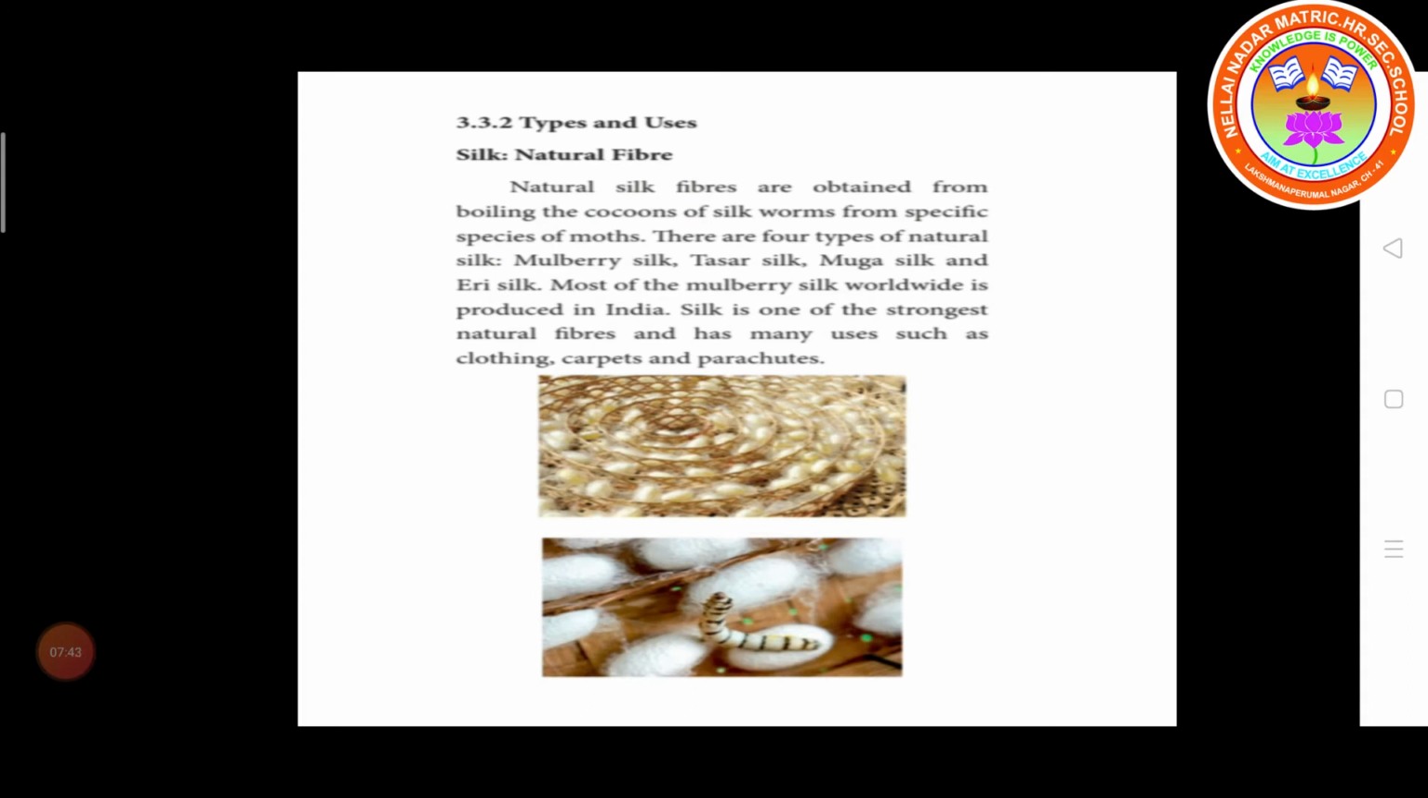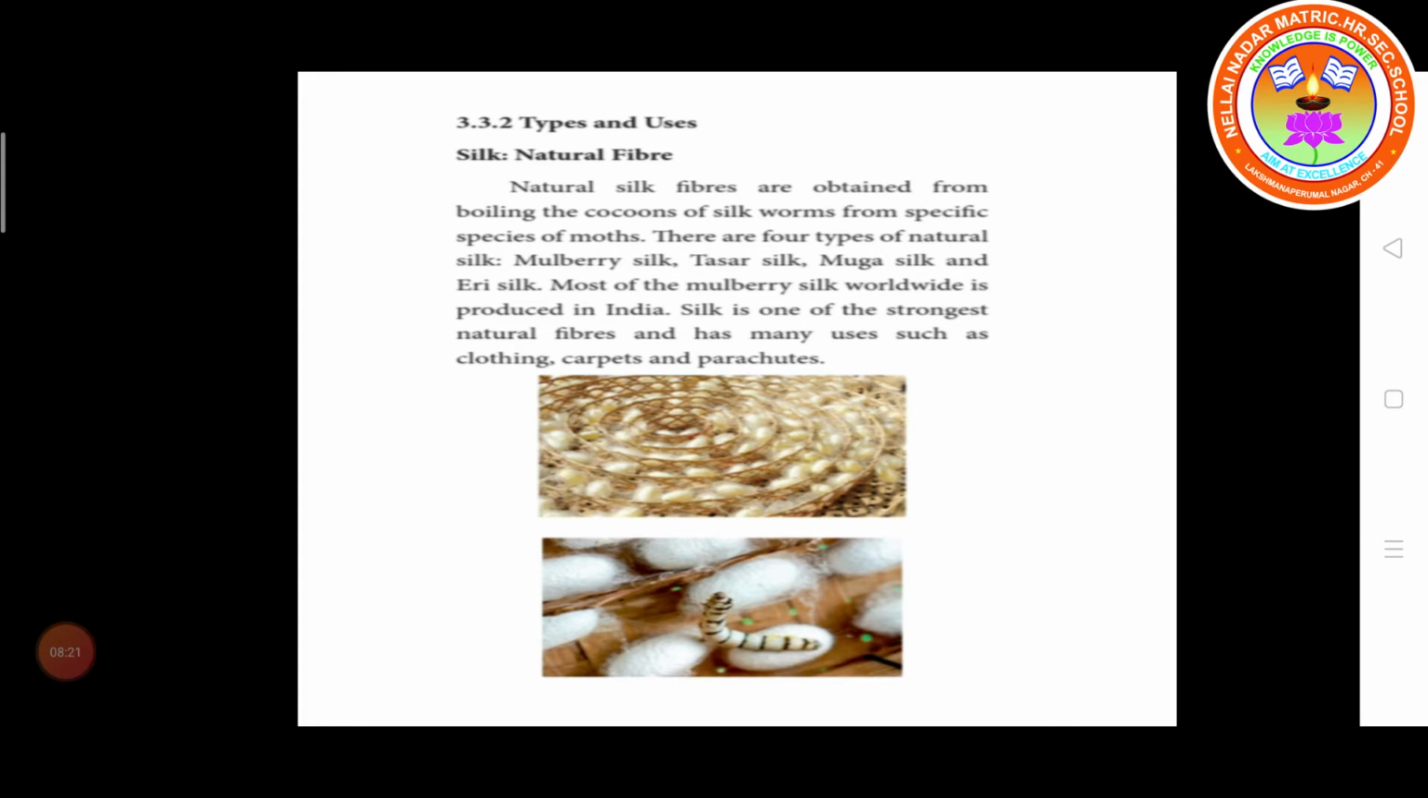Next, types and uses. First one is silk. Silk is a natural fiber. Natural silk fibers are obtained from boiling the cocoons of silkworms, from specific species of moths.